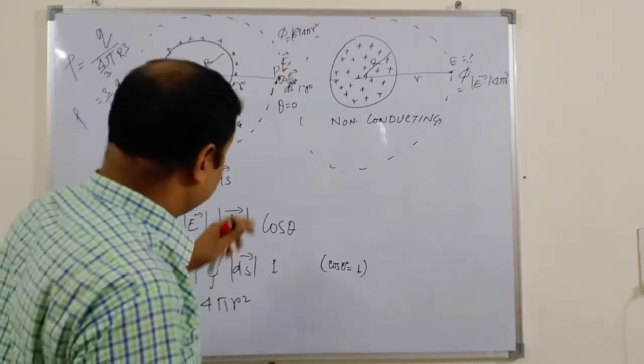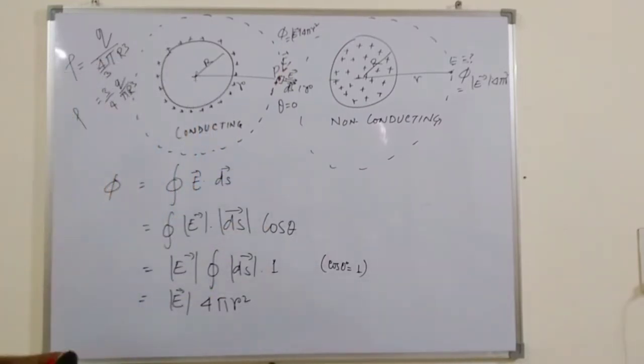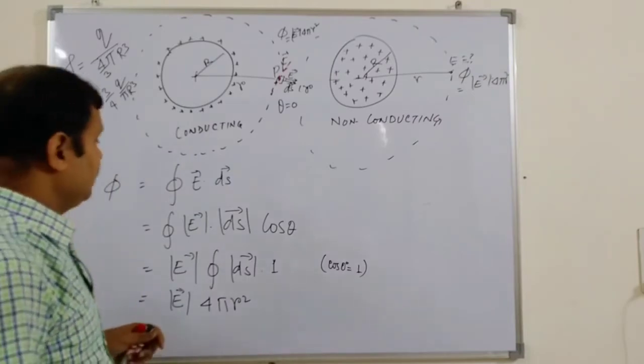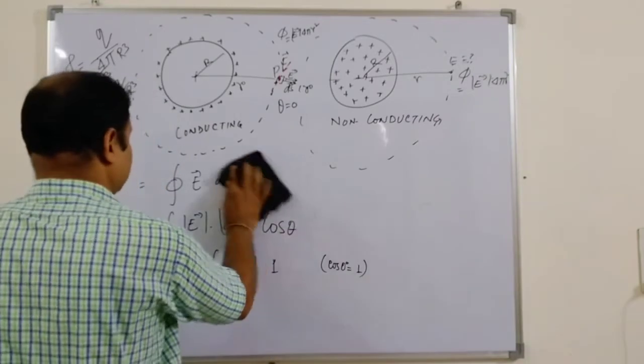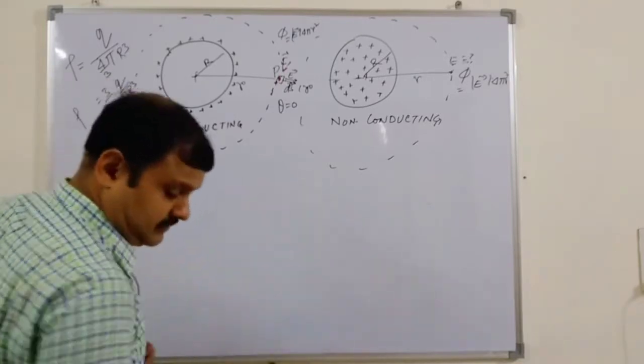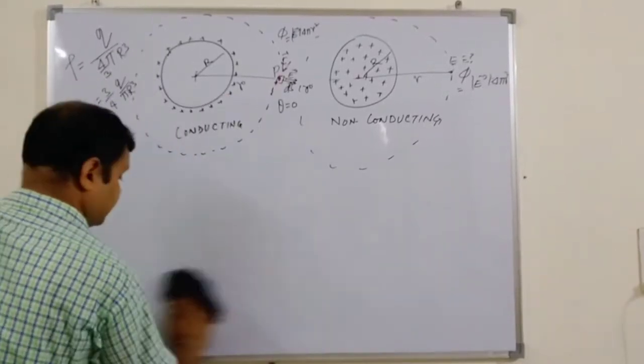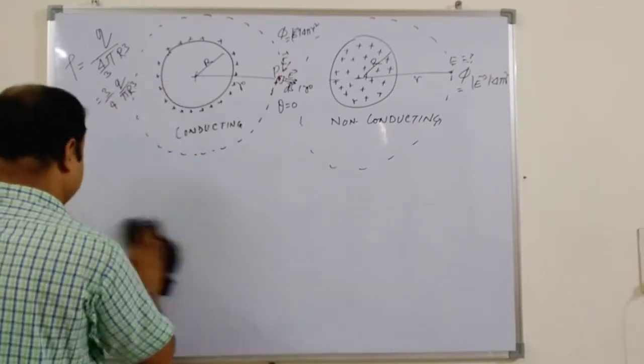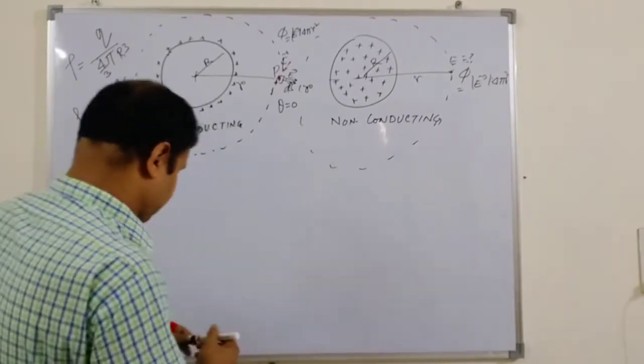For a closed surface, by Gauss's law, what do we know? We know that net phi is the total charge inside the body divided by epsilon naught.